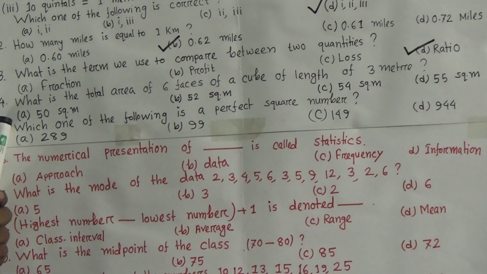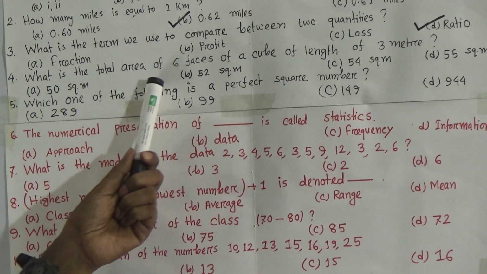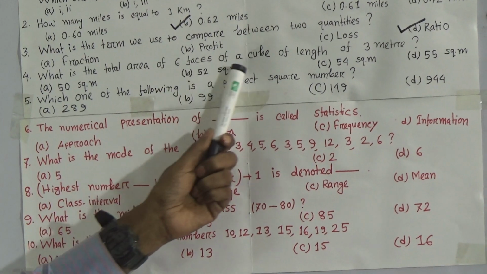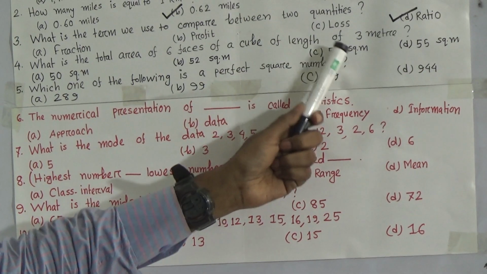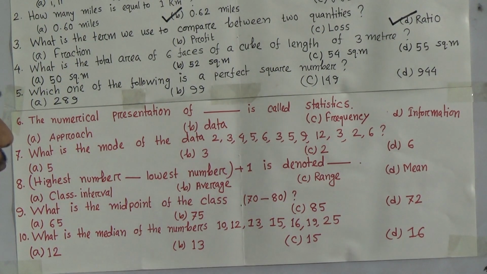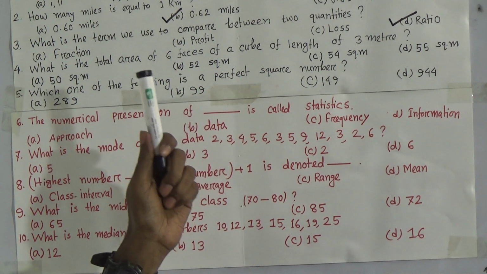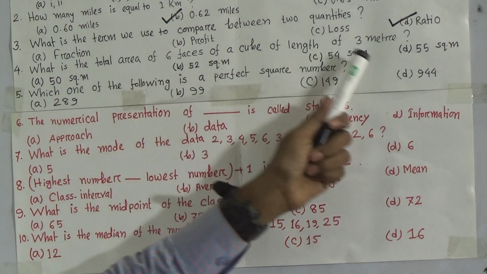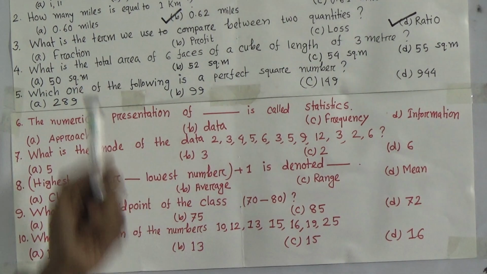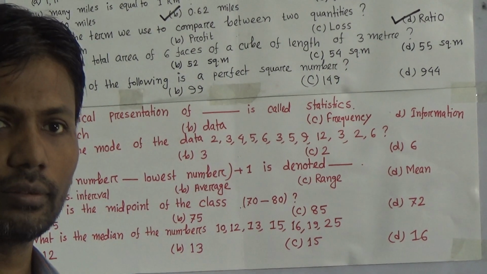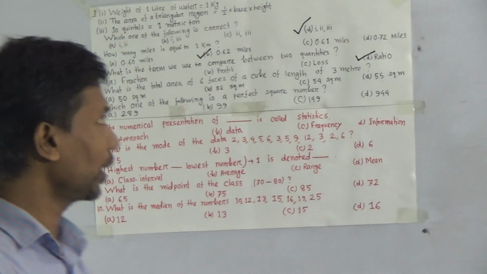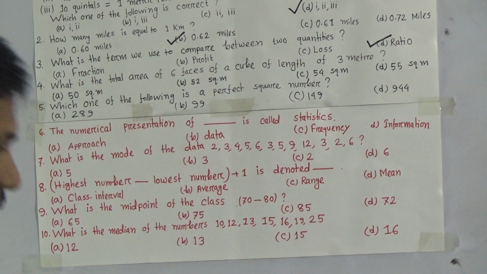Now question number 4. What is the total area of 6 faces of a cube of length 3 meter? Dear student, that means one side of the cube is 3 meter. Then we have to determine the area of the total surface. You see there are 6 faces.